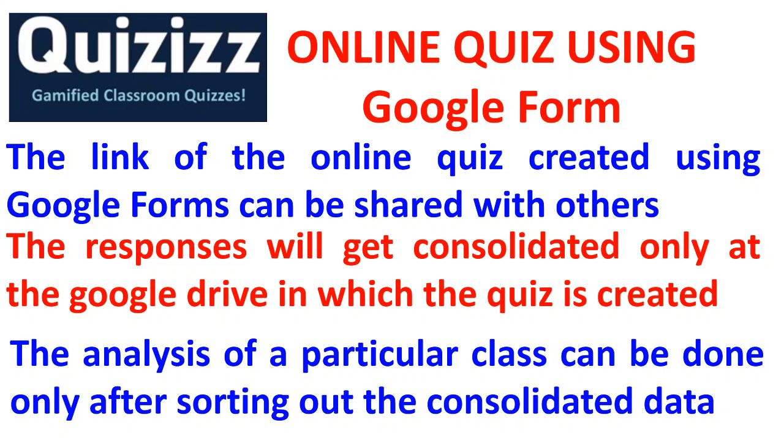You might have heard somebody telling that they have made one Google form in which 1800 children have already responded. It is fine. It is because of this only. It has been distributed to 1800 children and all of them got consolidated in the Google form created by a gentleman. But you can do the analysis. There is no problem in that, but it will take some time. We have to wait for all the children to finish, then we have to sort it out. In the Excel worksheet, you have that sorting option.